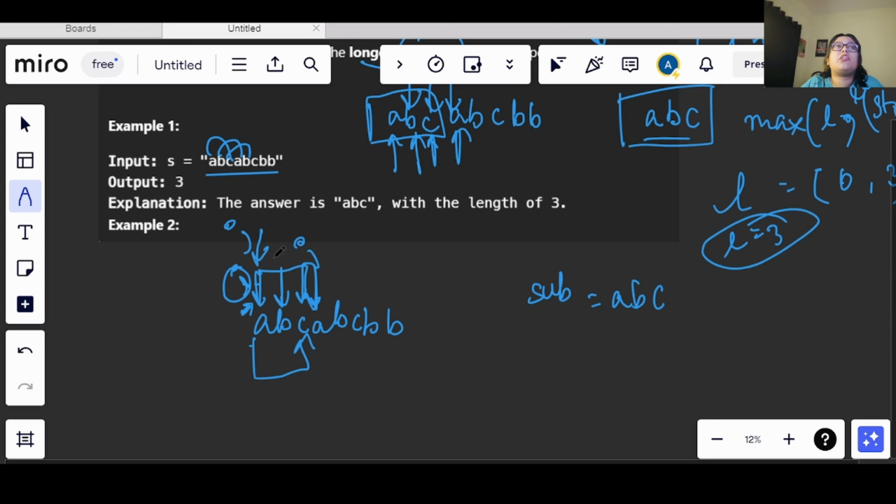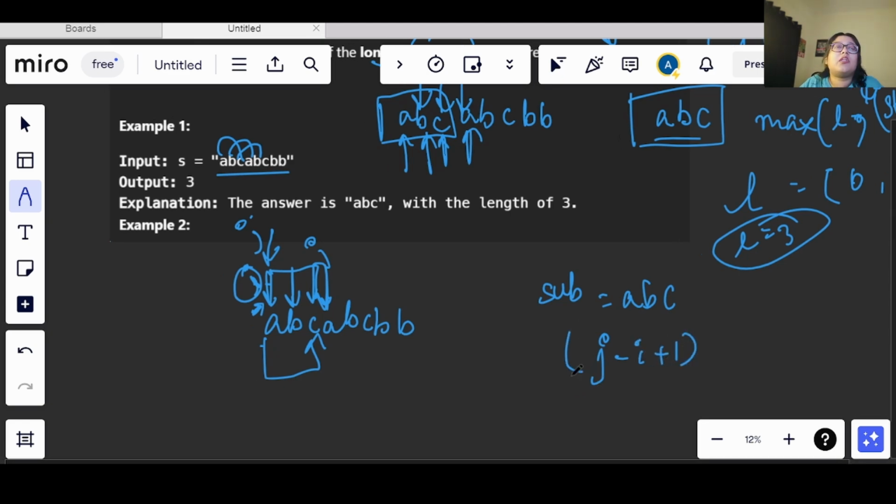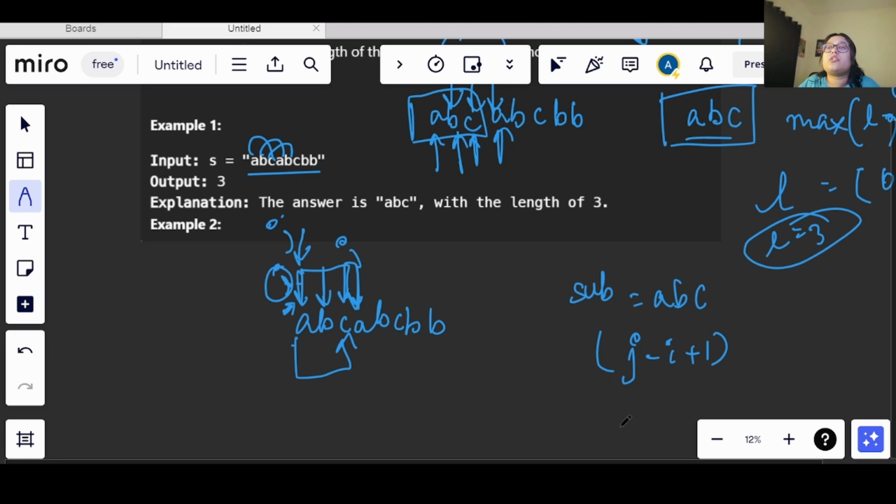Before that, we will calculate the length. How do we do that? We will be taking j minus i plus 1. This will help me to get the maximum length. Now how will I be able to store unique elements, right? For that, we will be using a set here.